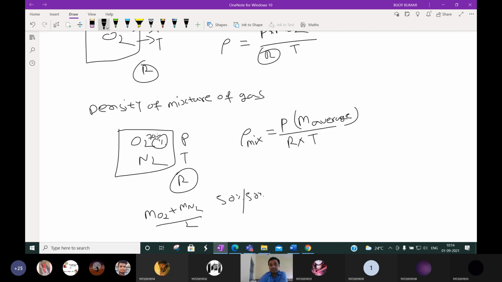This may be at 70%, this at 20%, or any other percentage. Generally, it is 79% and 21% in air. In that case, how to calculate the average molecular weight? The formula is: the average molecular weight is the sum of the individual molecular weight multiplied by the mole fraction of that individual component.